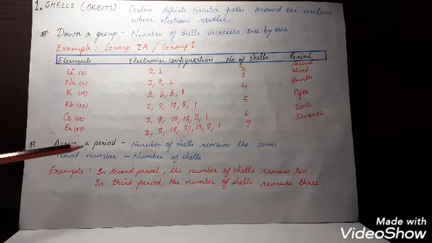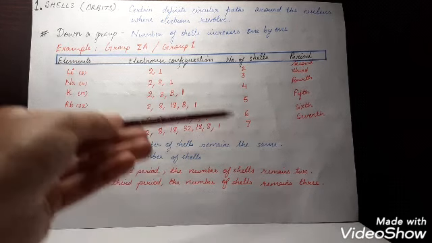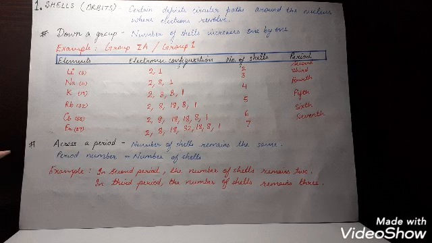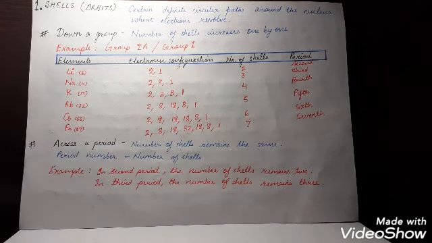Now let's study across a period. From left to right, the number of shells remains the same. As we know, the number of shells determines the period number. For example, if we're talking about the second period elements, the number of shells remains 2. For the third period elements, the number of shells remains 3 and so on.